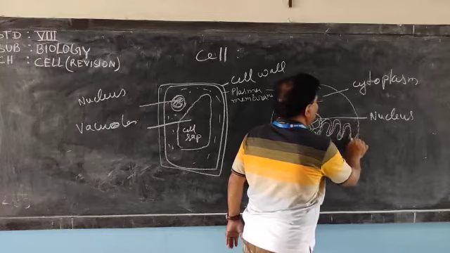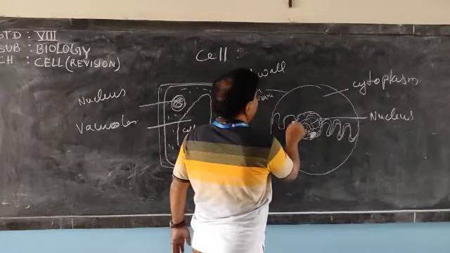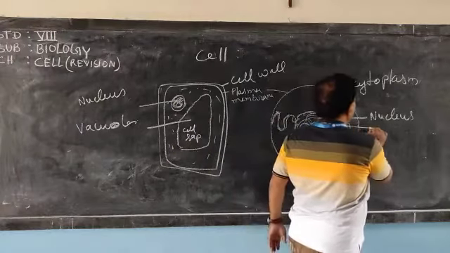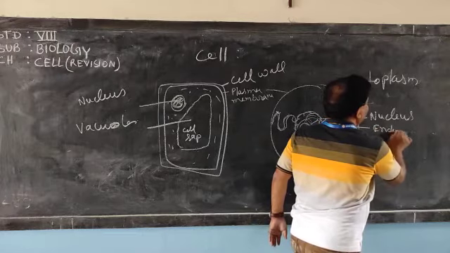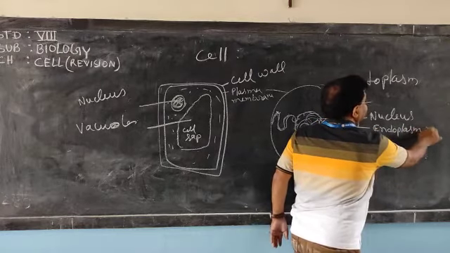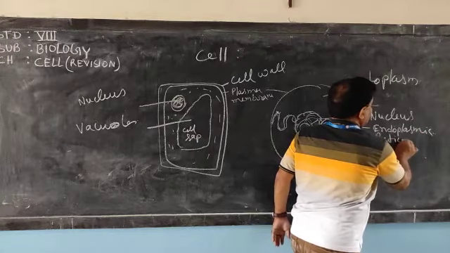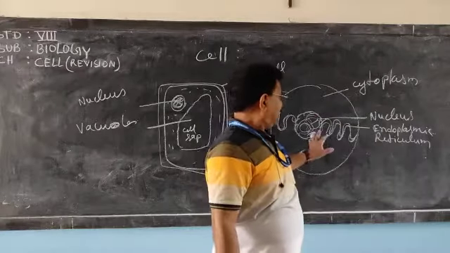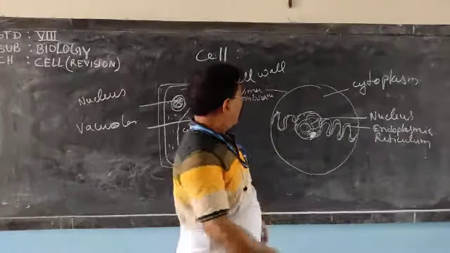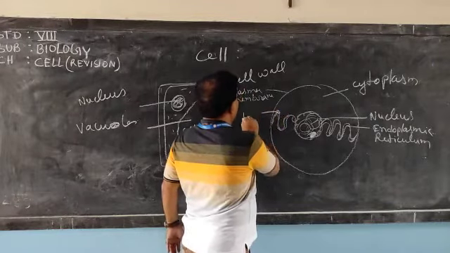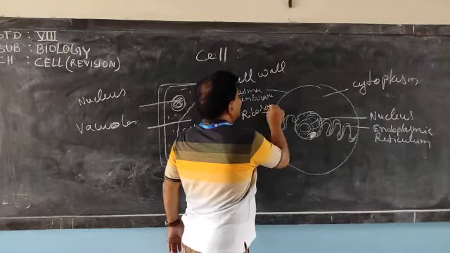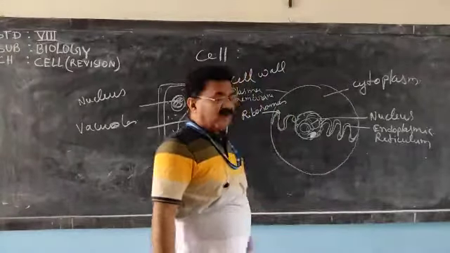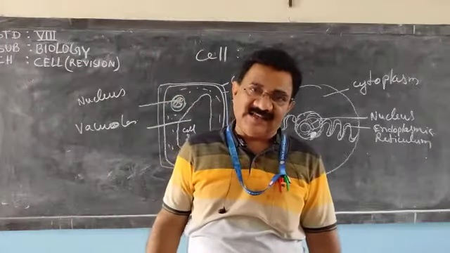It gives framework to the cell. Okay. It may be rough or smooth. If this is the endoplasmic reticulum, it gives framework to the cell. If these ribosomes are attached, it becomes rough, otherwise it is smooth. And the function of ribosome is protein synthesis.